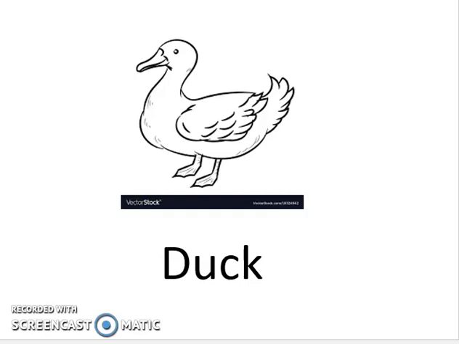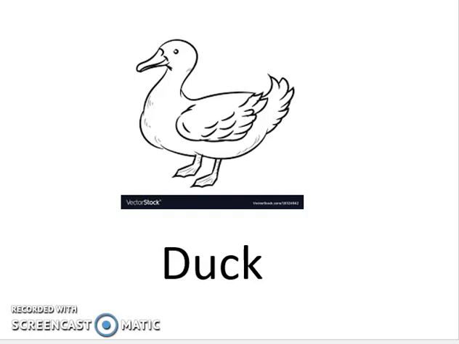This is a duck. This is called a duck. But what sound does it make? Quack, quack, quack. So the name is duck and the sound is quack, quack, quack. Similarly, alphabets, they have a name and they have a sound.